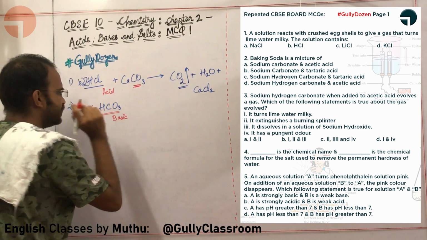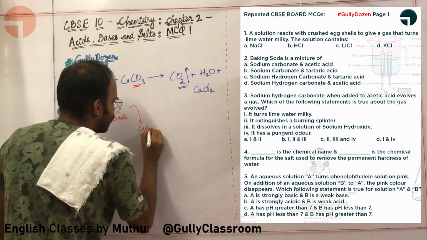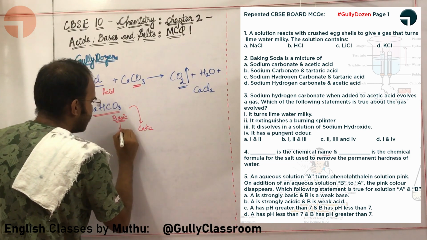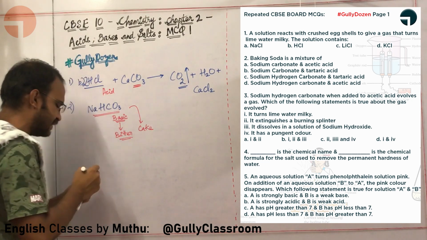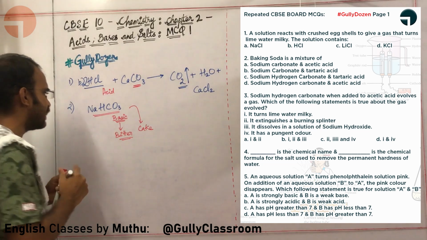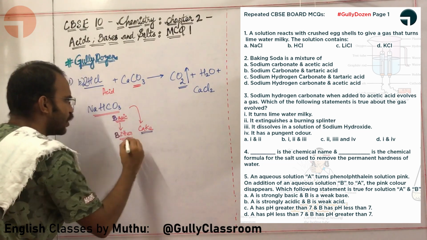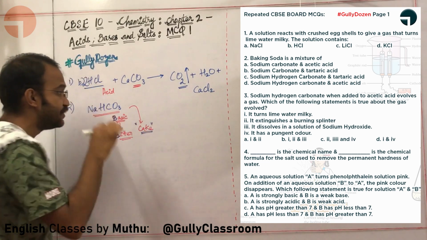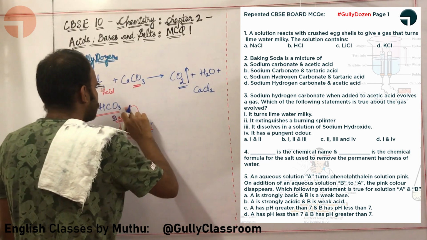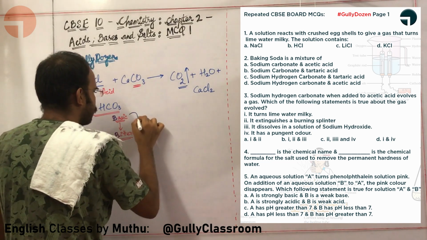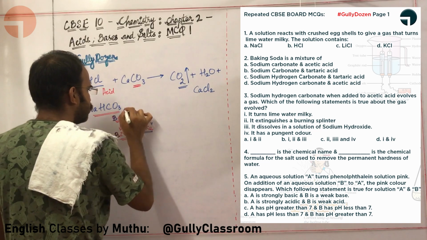Because this is basic in nature, if I put it in a cake, what will happen? Bases are bitter in taste. So because bases are bitter in taste, the cake will also be bitter in taste. This needs to be avoided. How are you going to avoid this? In order to avoid this, this is what I am going to do.